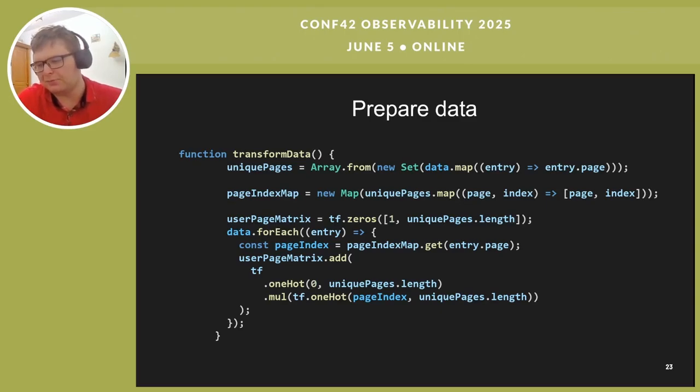So in order to give the neural network some data that it can process, we're going to transform all the data to numbers. And here we go. This is what we do here. By transforming it to numbers, we will just say page newsfeed is number 1, page home is number 2, page messages is number 3, and so on. And we're going to transform this to a vector, to a tensor. Basically what we're doing right now is called one-hot encoding.